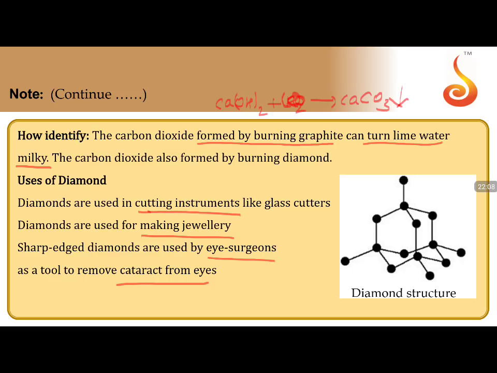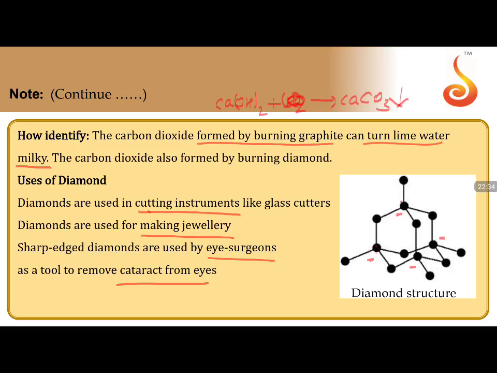And see the structure of diamond. This is the best way they can show the diagram. I have shown you a rough one, but here you can see that everywhere the carbon is tetrahedrally present. If you compare this with this, exactly the same. If you compare this with this, exactly the same. So they are tetrahedrally arranged in all directions.